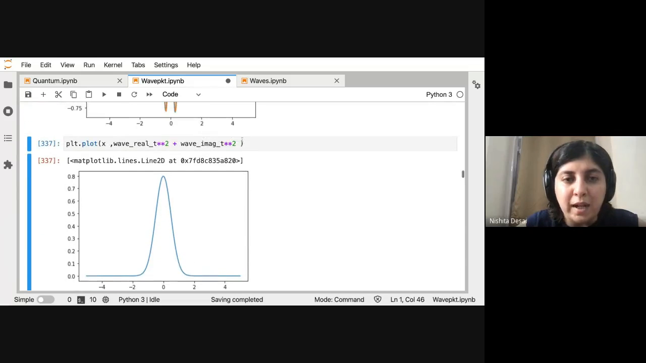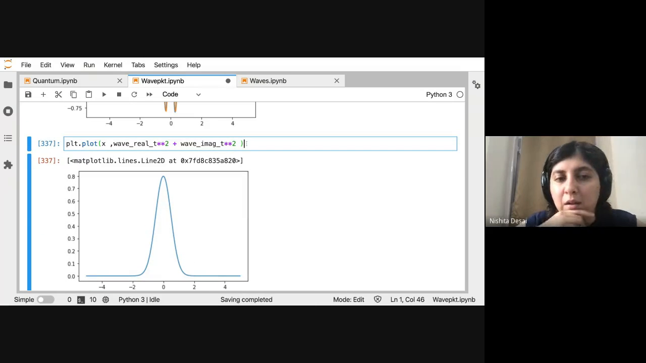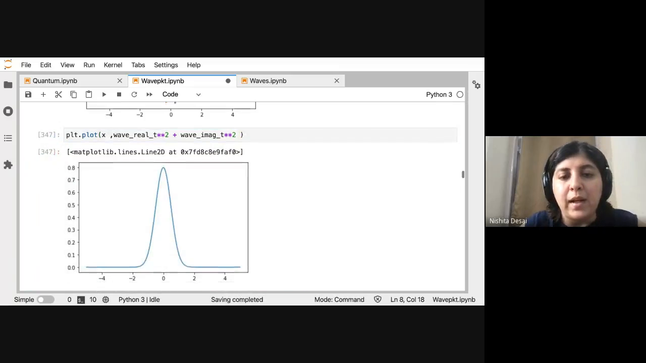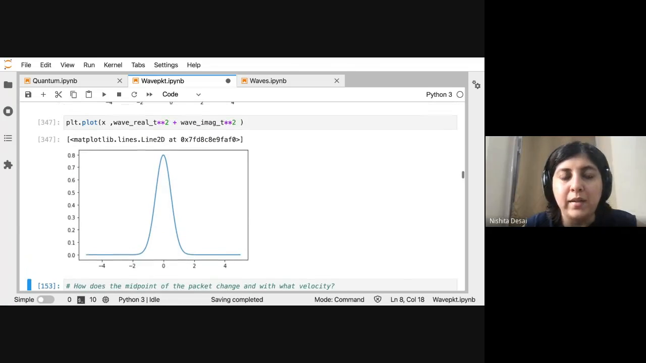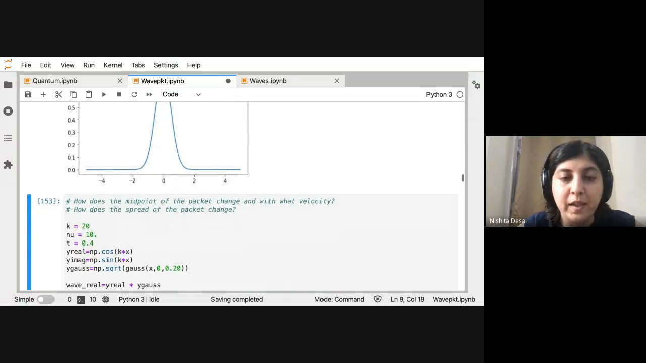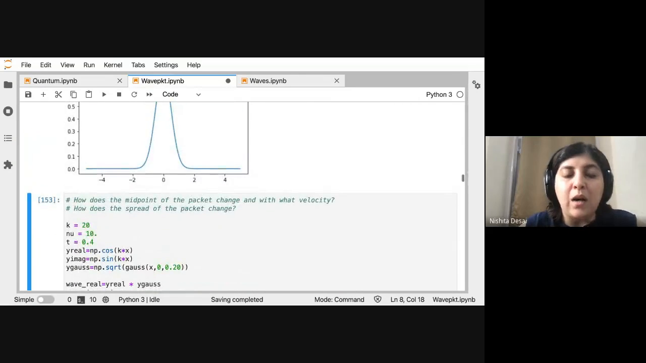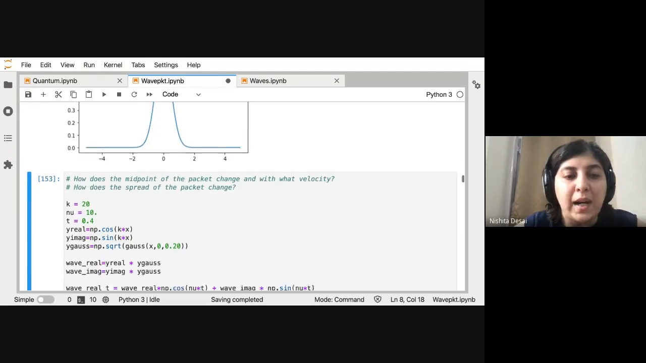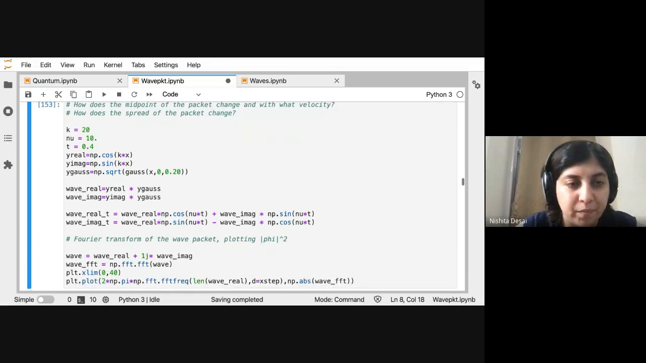So we can again check what is happening to the probability, and this is just a sanity check. It tells us that the probability is still Gaussian, even though this internal phase velocity is going on. Okay. So now we want to ask, how does the whole wave packet move? You can think of the midpoint of the wave packet moving, and what is the velocity of that?